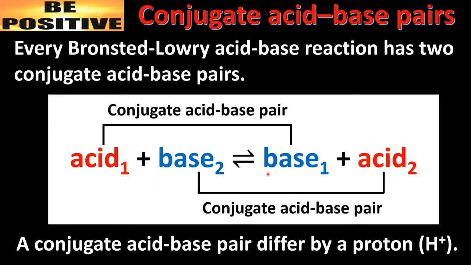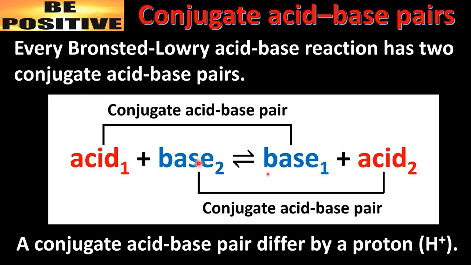Now using the knowledge of Lowry and Bronsted, we come to one more small topic known as the conjugate acid base pair. It means a counterpart. For example, if this is an acid, it is giving a proton, and this has to accept the proton. After losing the proton, this becomes the base. This is the conjugate base of this acid. So this pair, acid 1 and base 1, is called conjugate acid base pair number 1.